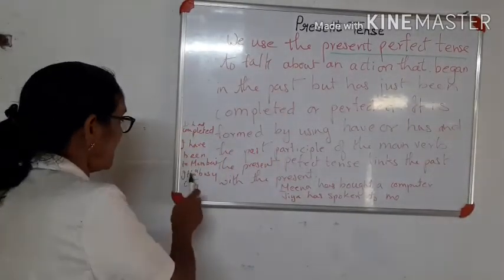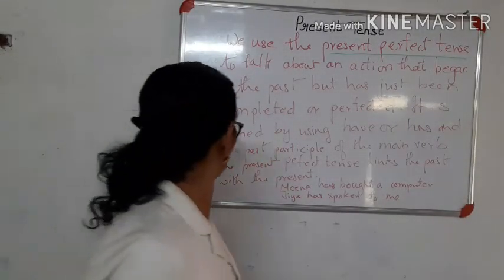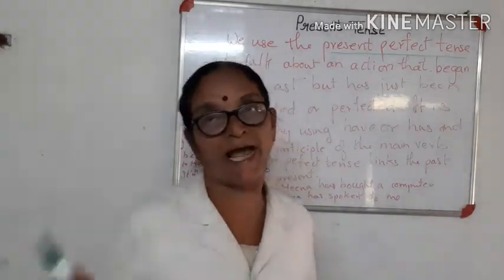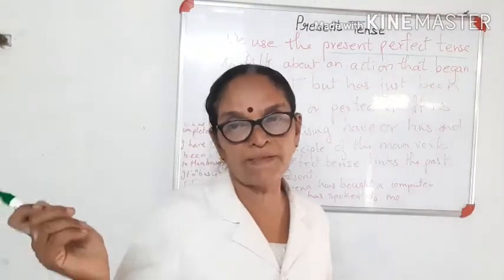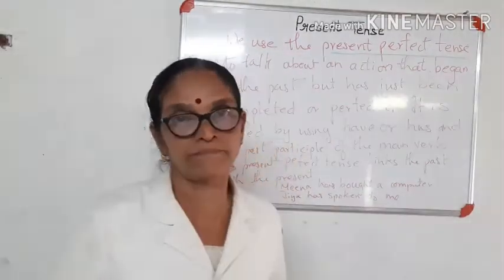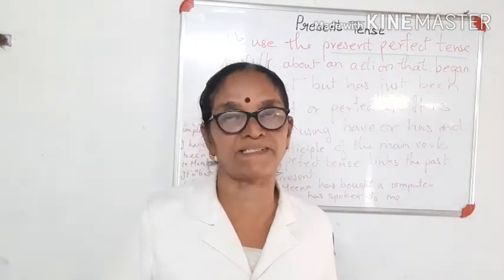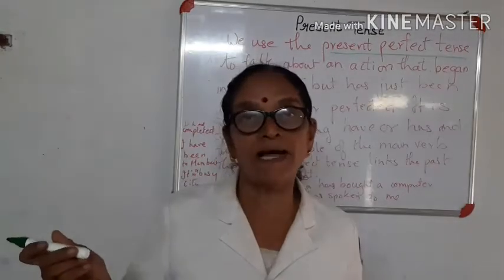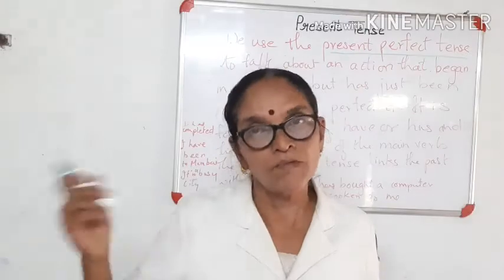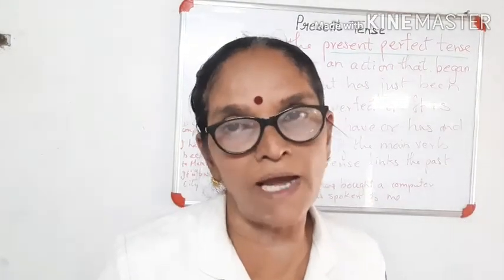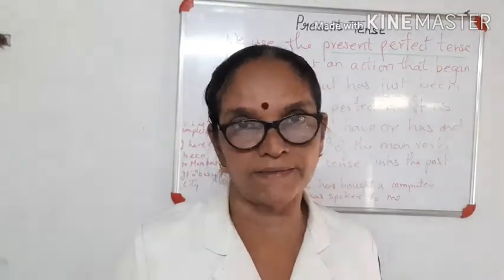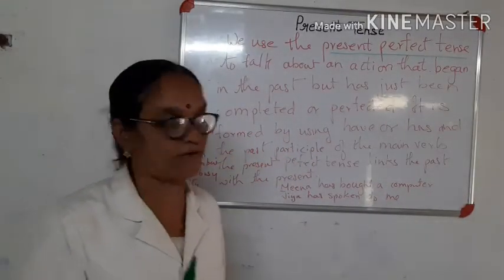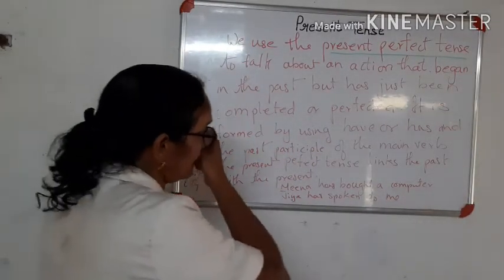Same way, I have been in Mumbai. I have been in Mumbai. Have been also. That means you were there that time. I have visited that place. I have visited Mumbai several times before. Now also I just visited and I came back. You can say like that. Anything that you have visited, you have to add ed to the main word. Past participle.